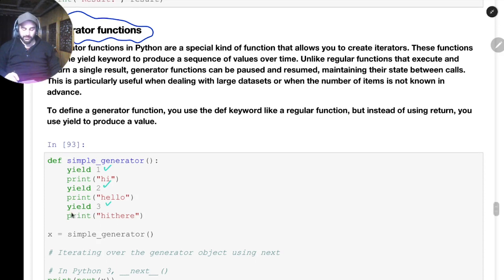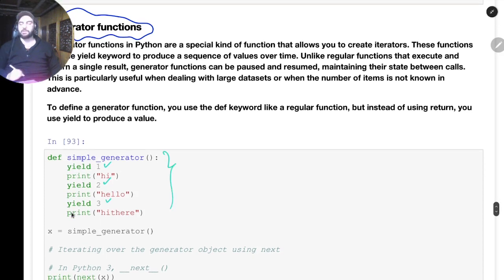So what this generator function is, is basically like a simple function, but the only added thing here is we'll write a yield instead of return. We'll not write return 1 because, as I told you, the return just stops the execution of the function. But I don't want to stop the execution. I want to return the value, but I want the execution to keep going.